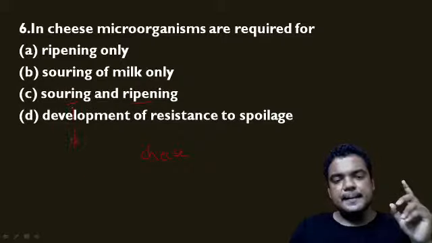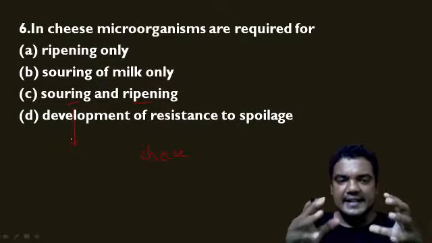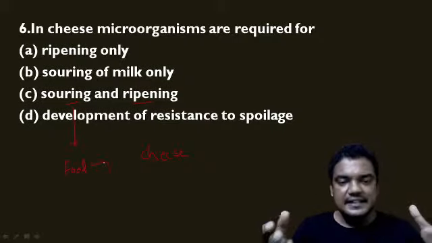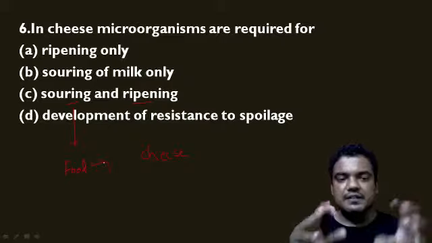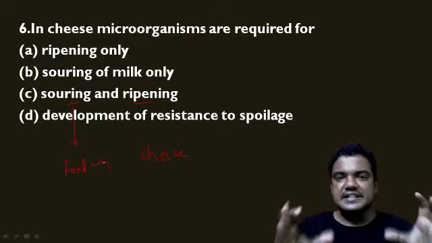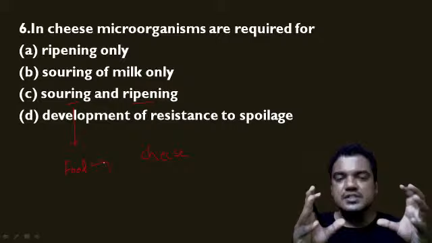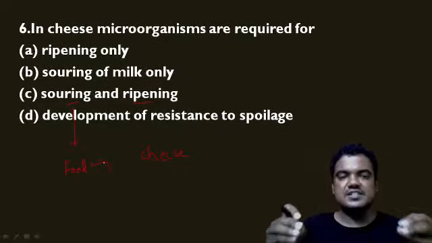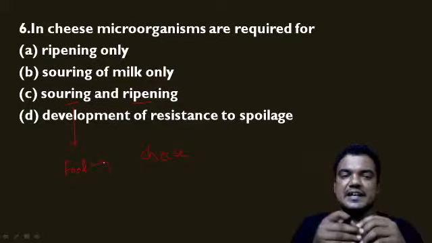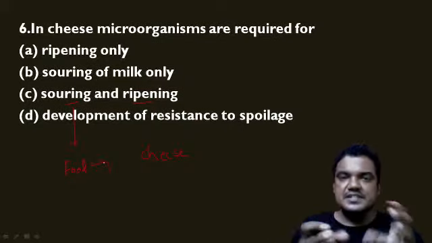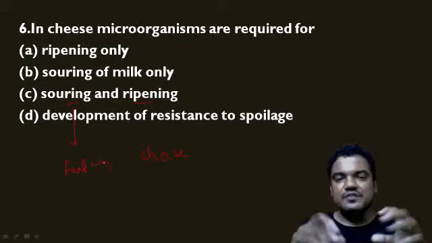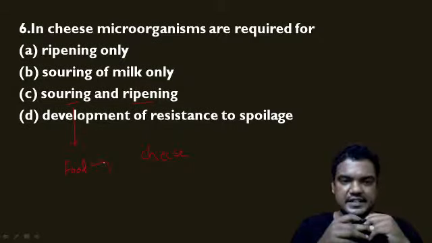Souring means that by adding acids, we change the physical and chemical nature of the food. Here in making cheese, we use some bacteria which can change the physical and chemical property of the substrate, so that we can make the cheese from that substrate.